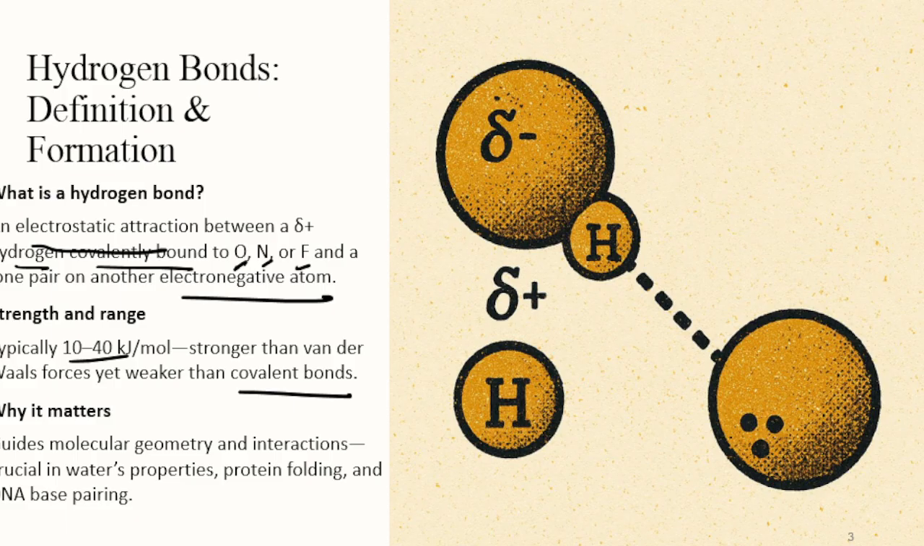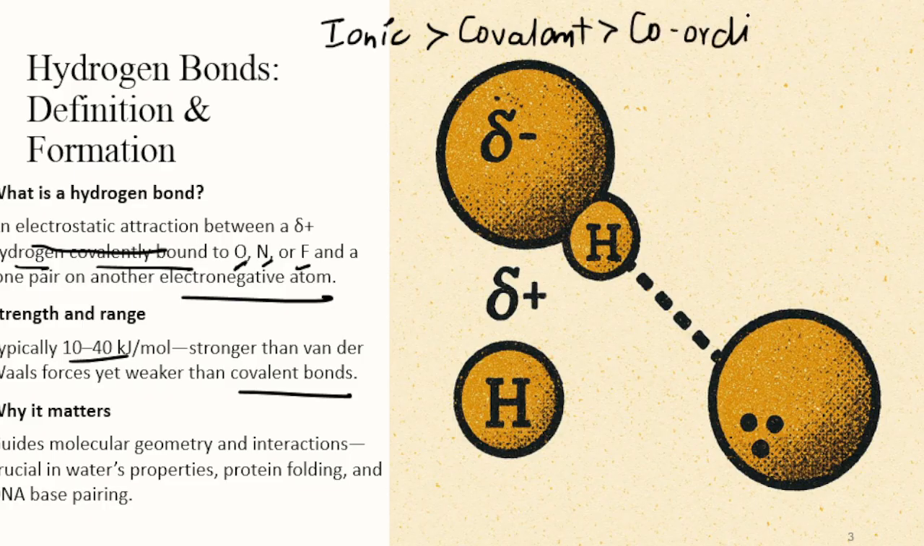If we're just looking at the trend over here, guys, ionic bond is going to be the strongest, then it is covalent, then it is coordinate, and then it is going to be hydrogen. So hydrogen bond is definitely weaker than the covalent bond.